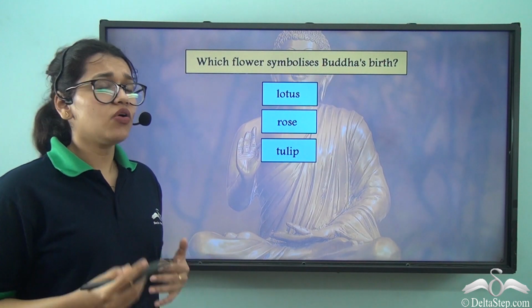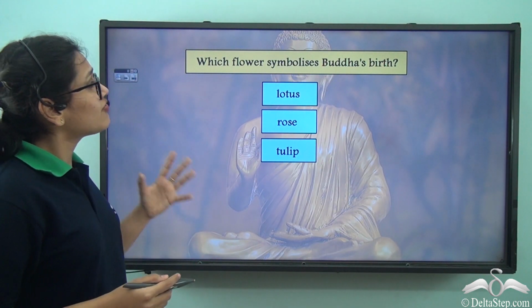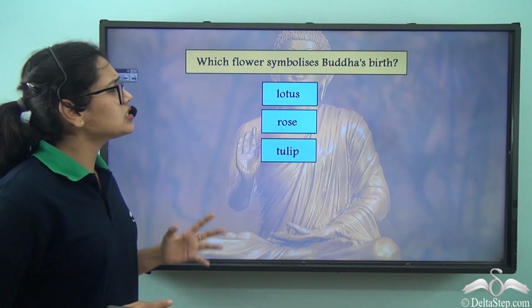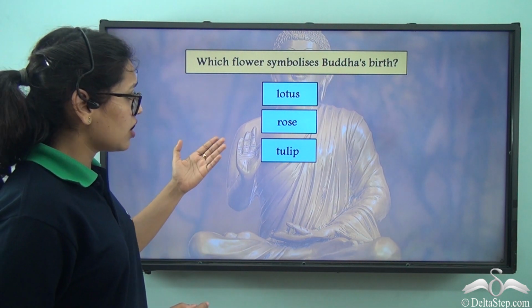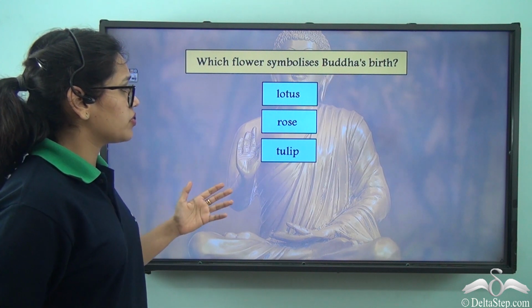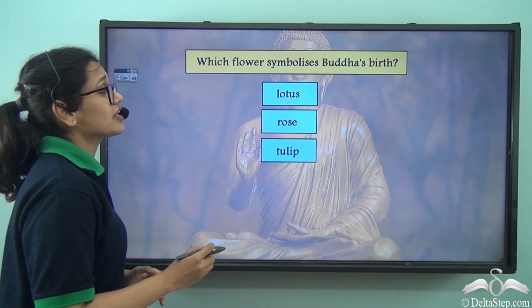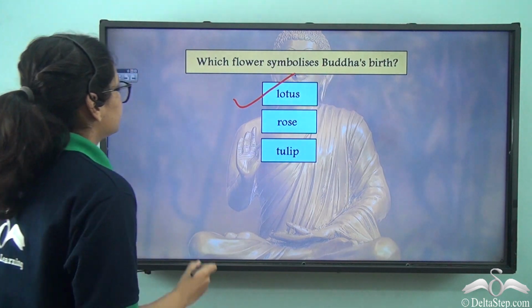So, after knowing about that, can you answer this question? Which flower symbolizes Buddha's birth? Is it lotus, rose, or tulip? Well, the correct answer is lotus.